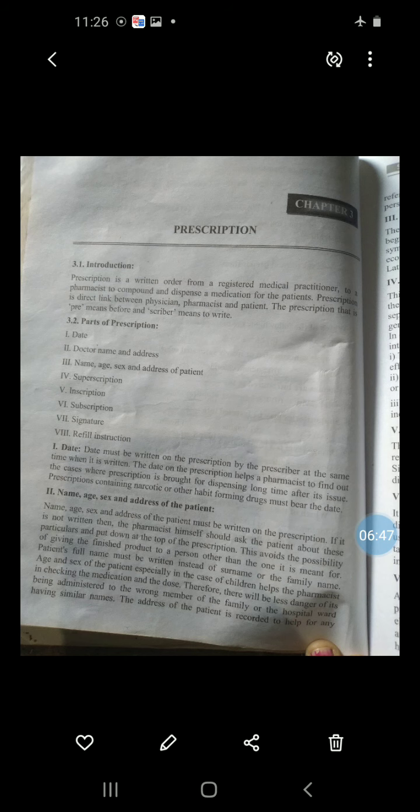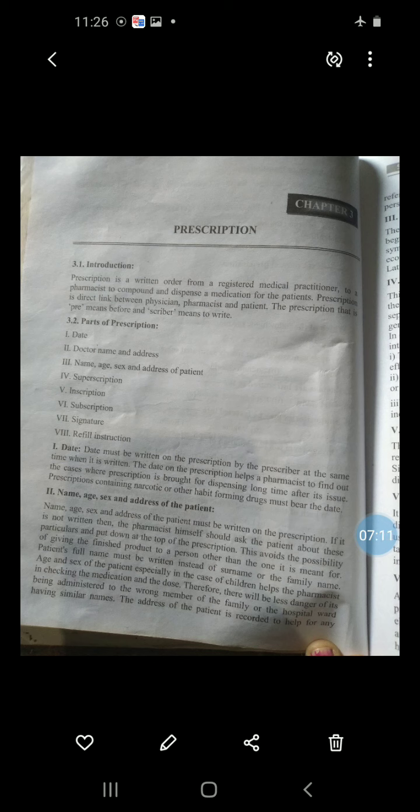I'm repeating, the age, sex and body weight are also written in the prescription. In case of children, it is very helpful for the pharmacist in checking the medication and the dose. So age, sex and body weight are very important. Why is it written? Because it is important for dose calculation. As you know, the dose varies for pediatric and geriatric patients.